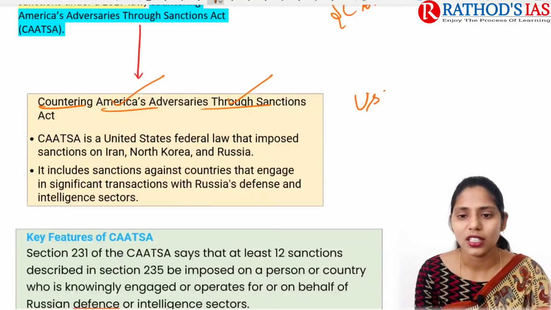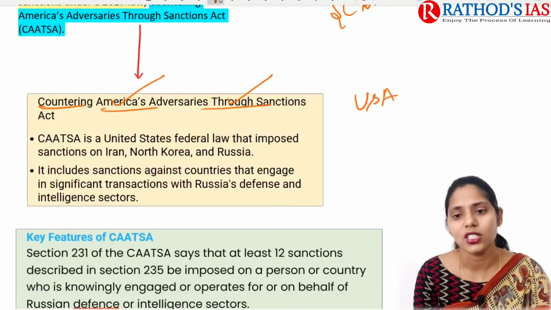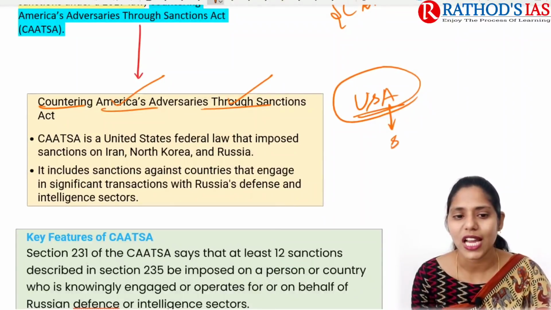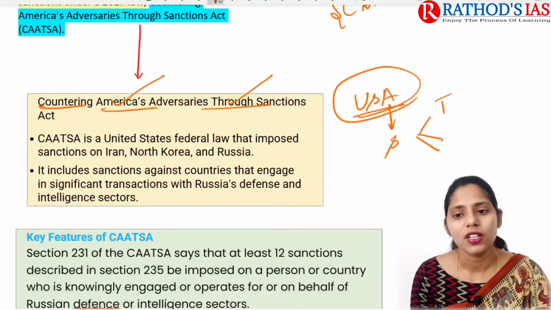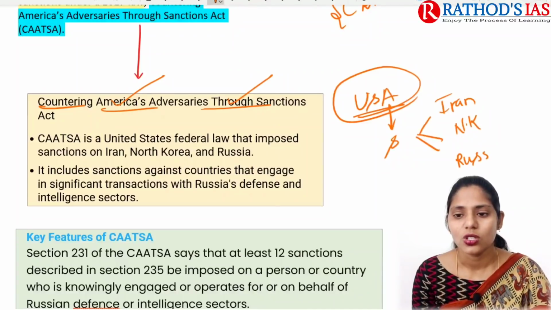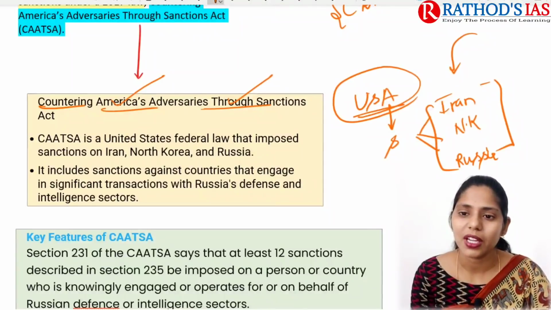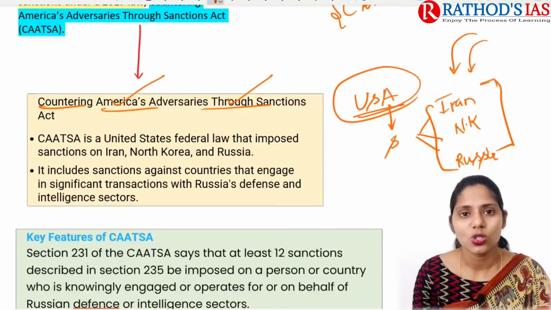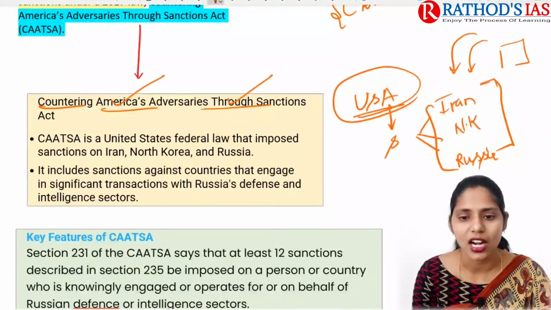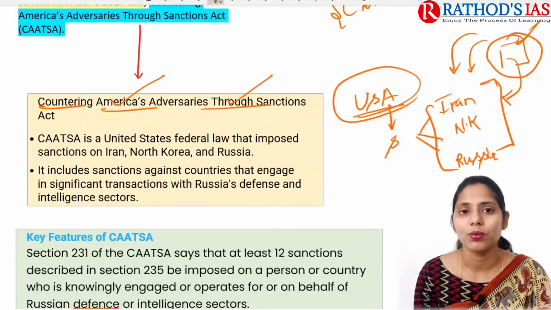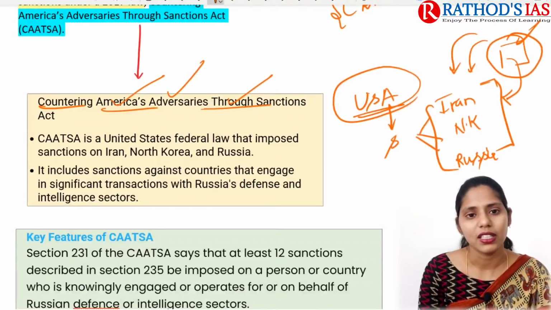Some facts regarding CAATSA: it is a United States of America federal law which imposes sanctions on 3 countries. The first one is Iran, the second one is North Korea, and the third one is Russia. On these three countries, the USA imposes sanctions. Any country which comes up with deals with these three countries will attract CAATSA and will also get sanctions imposed by the USA. So this is CAATSA.